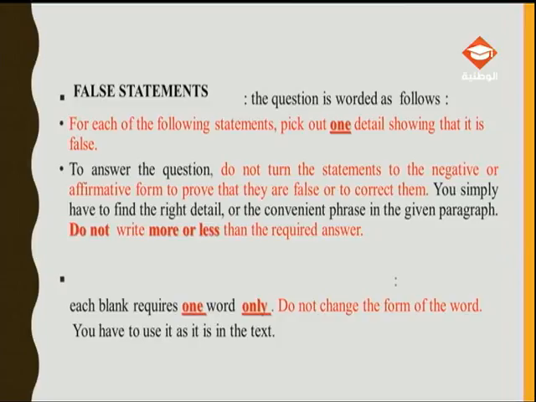So to answer the question, please do not turn the statements to the negative or affirmative form to prove that they are false or to correct them. You simply have to find the right detail or the convenient phrase in the given paragraph. Do not write more or less than the required answer. We will see an example further.